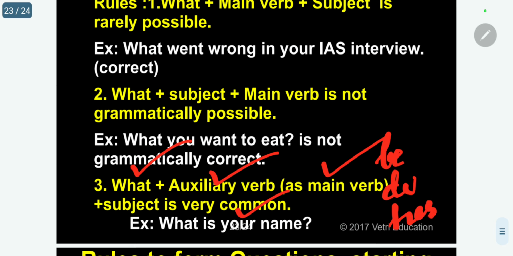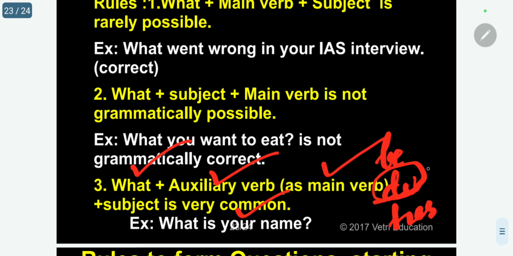For example, be verbs: am. I can say I am a boy. He is a boy. She is a girl. Like that. So do: I do my work. I can use, suppose, he does his work. She does her work.